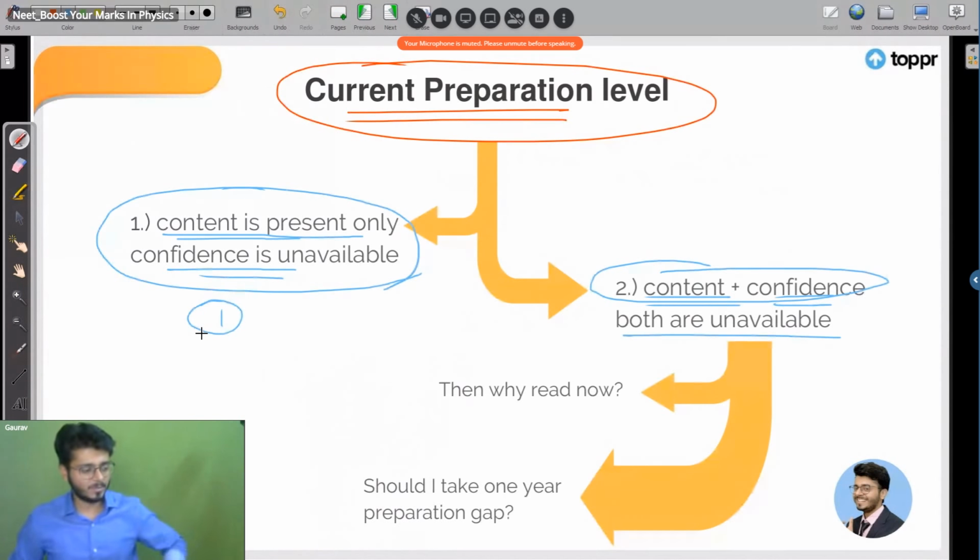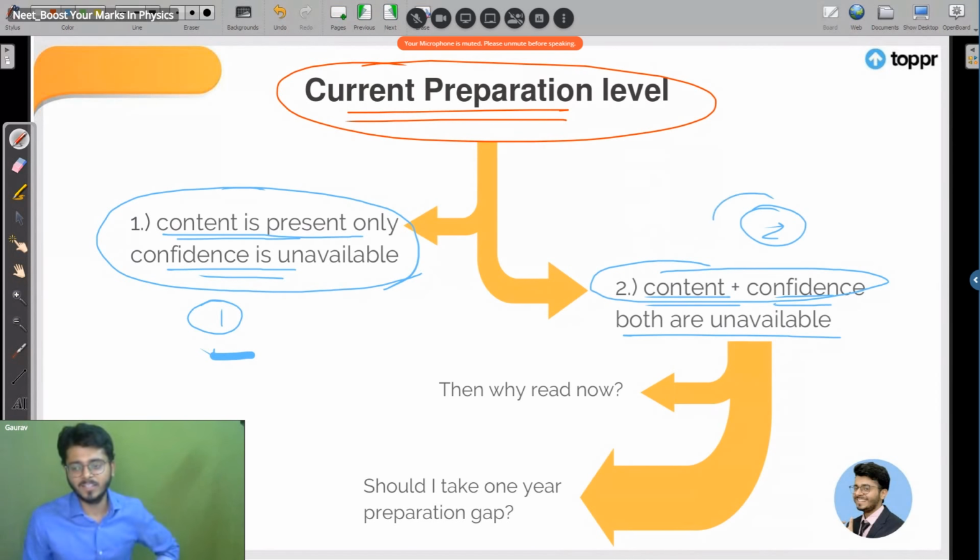Okay, so how many are actually belonging to the first category here? Just type me in the chat box. Okay, how many of you actually belong to the first category? Yes, cool, Ashish. Amazing. How many of you belong to the first category and how many to the second one? Rushita is saying I belong to the first category. All right, so SD production. One more kid is saying I belong to it. All right, cool. So you can say many kids are from the first category.